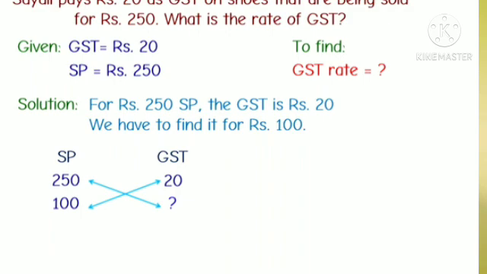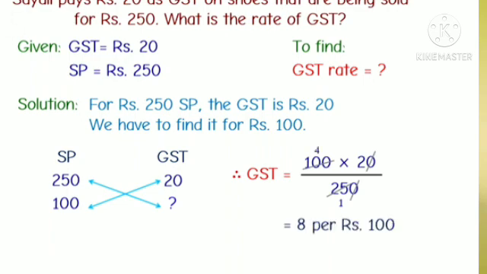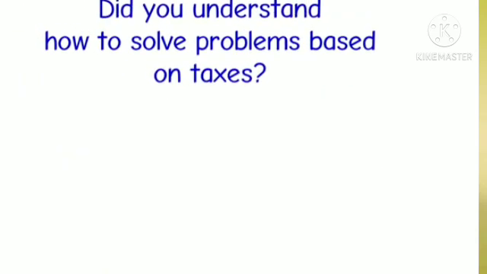Therefore, by cross multiplication we get GST is equal to 100 multiplied by 20 divided by 250, which is equal to 8 per rupees 100. Therefore, the rate of GST is 8%. Did you understand how to solve problems based on taxes?